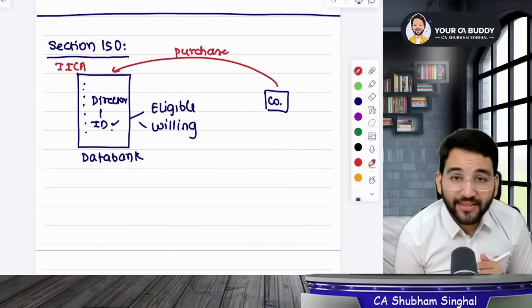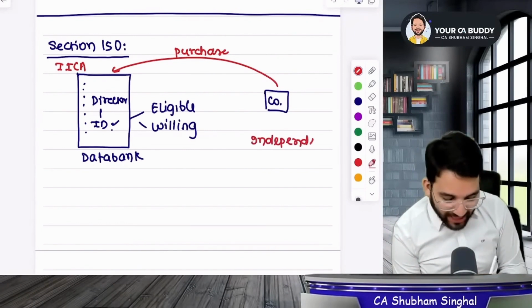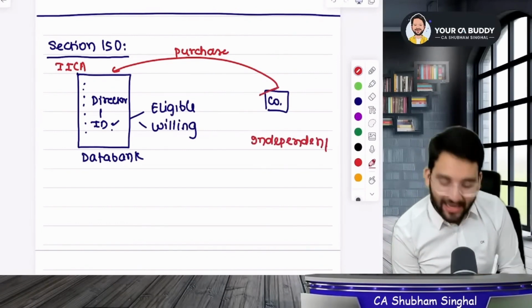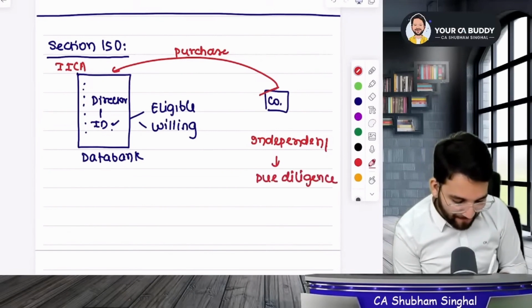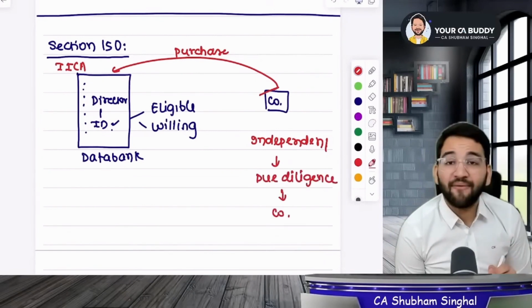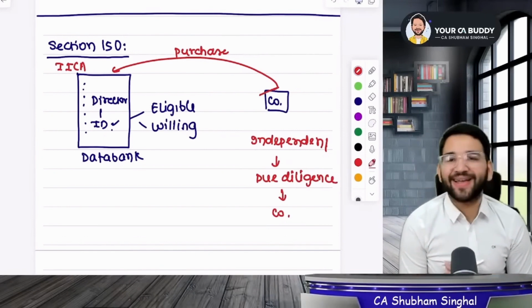But first you will have to know if that person is independent according to your company or not. Who will do the due diligence? The due diligence will be done by the company itself. Are you getting this?